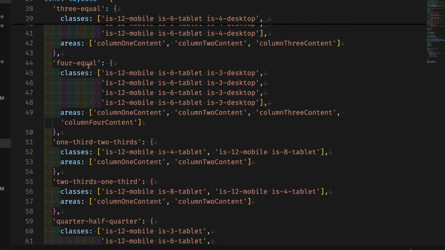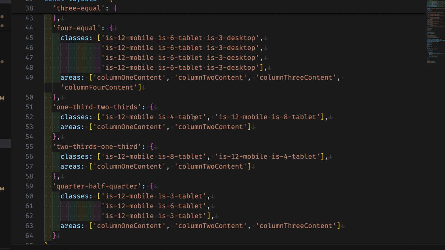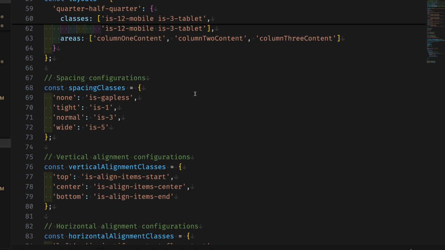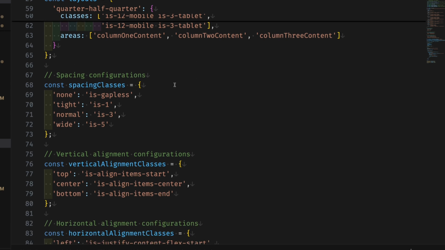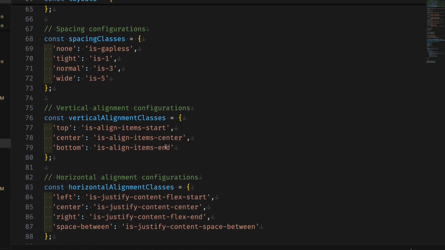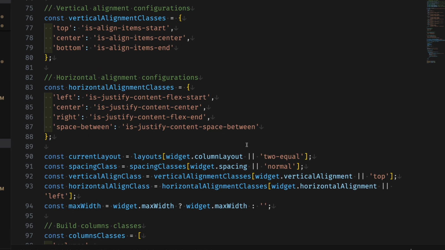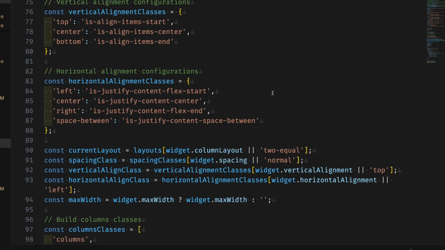And I do this basically for each of the different possible selections that are present in that dropdown on the back end. And then we're also making some objects to handle our spacing and our alignment that I also showed you as being present in the back end.